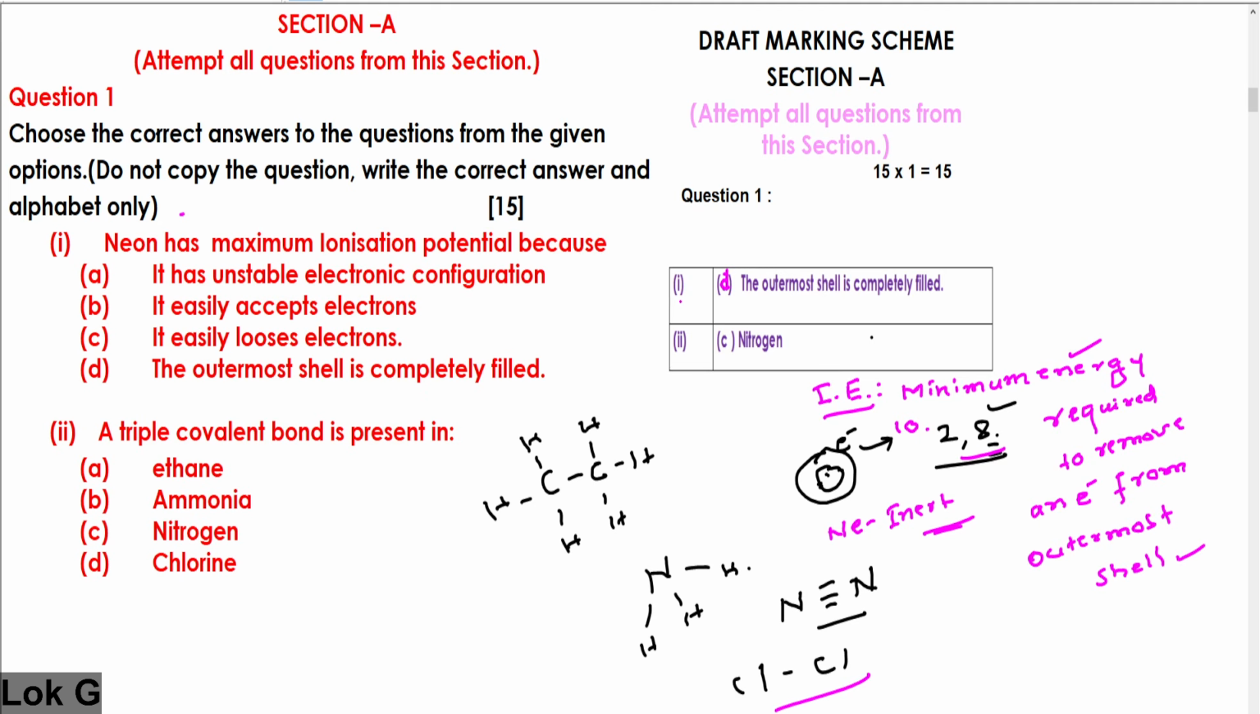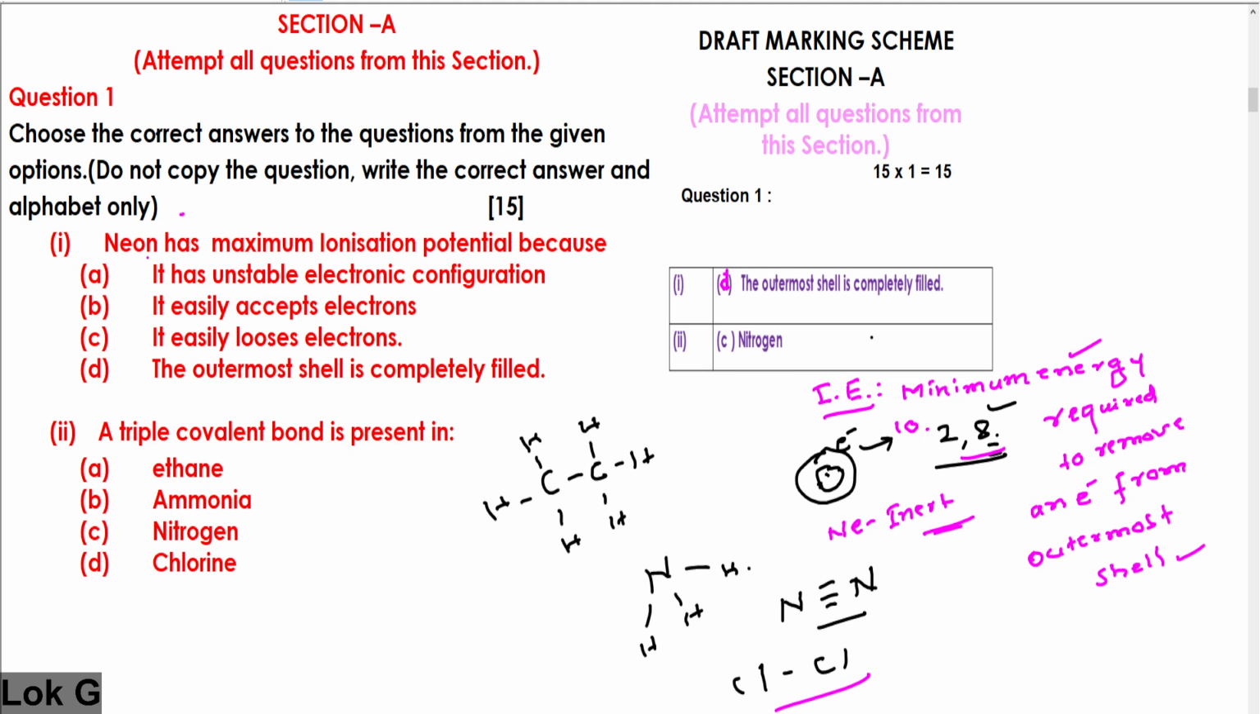Very, very important: writing the question number correctly, and the alphabet of the answer as well as the answer, you are to write in the exam. Keep this in your mind. Many of you made mistakes in the preparatory exam. First question: neon has maximum ionization potential.